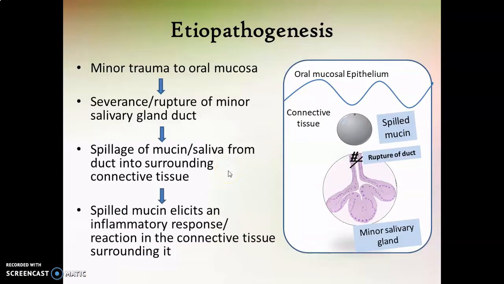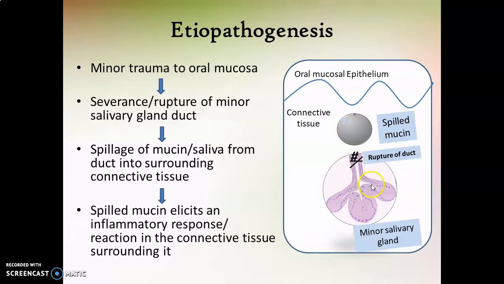Now let's see the etiopathogenesis of mucocele. As I said already, mucocele is caused by rupture of salivary gland duct and spillage of mucin into the connective tissue. So this rupture of duct can be due to any minor trauma to oral mucosa. Minor trauma includes even a simple cheek biting or lip biting. So the patient will not give you a clear history of trauma as such, because even such minor trauma can sometimes cause the rupture of salivary gland duct. The rupture of salivary gland duct causes the spillage of mucin present within it into the connective tissue.